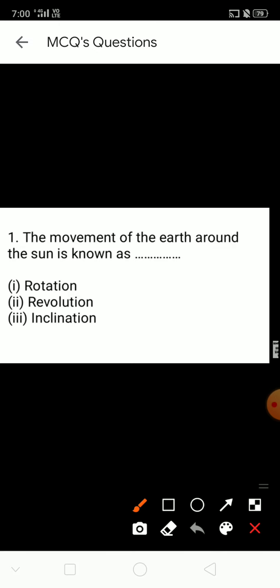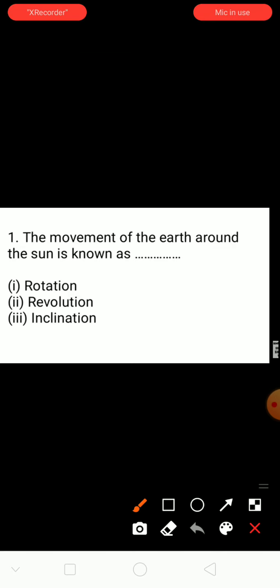See here, question number 1. The movement of the earth around the sun is known as. Some options are given here. First option, rotation. Second option, revolution. Third option, inclination. The movement of the earth around the sun is known as what? First option is the right answer, rotation.